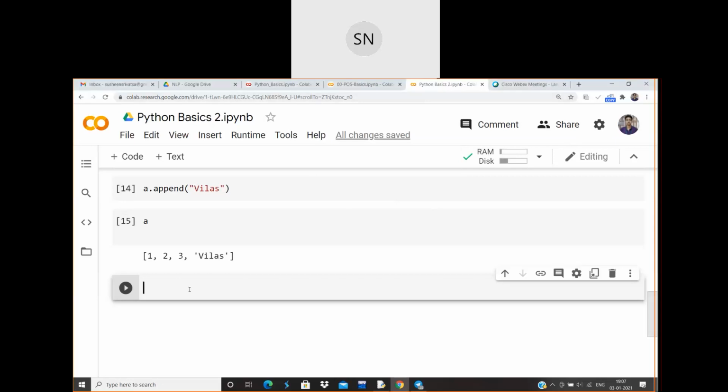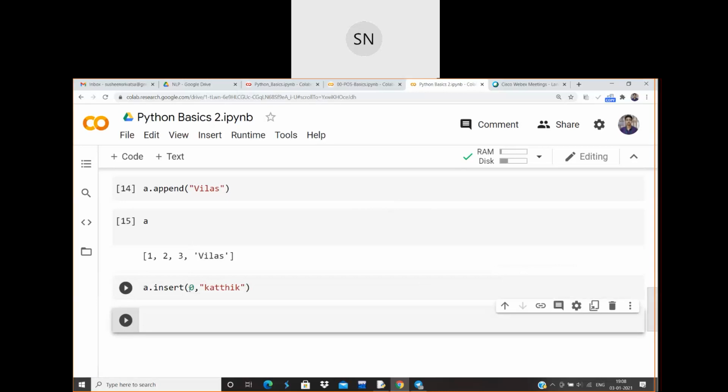Okay, fine. See, if I want to put someone else's name in the first index, there is an index of 0. Let me show you how it is going to happen. A dot insert, and you have to put the index at which position you are going to insert the object. As soon as I open the parentheses, it shows that there are two parameters: one is the index, another one is the object. So let me write 0, since I just wanted to input someone else's name in the first position.